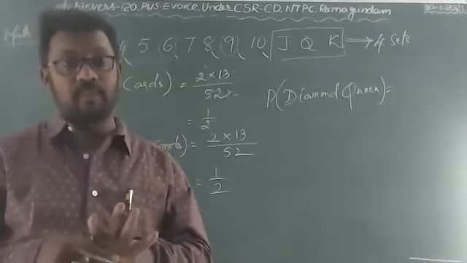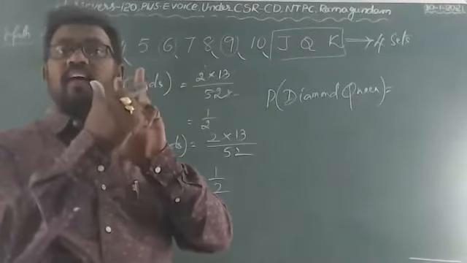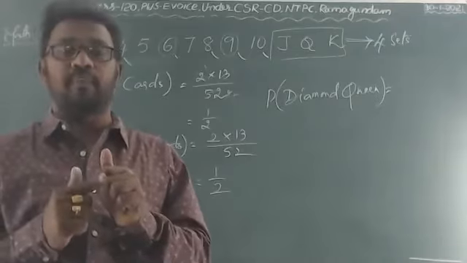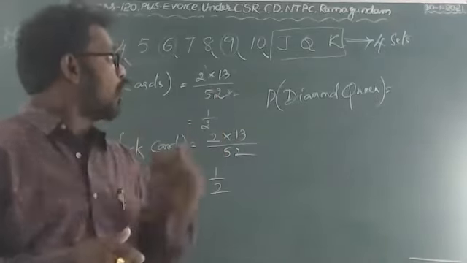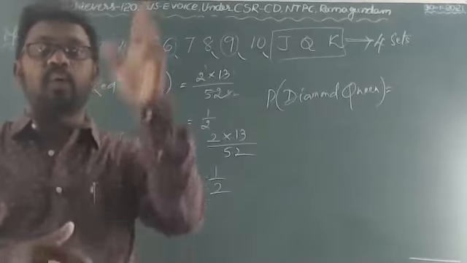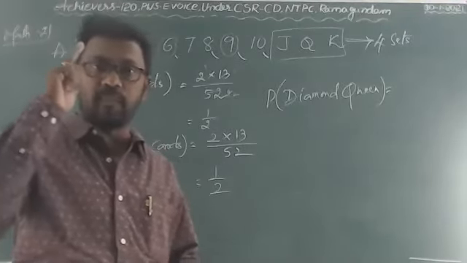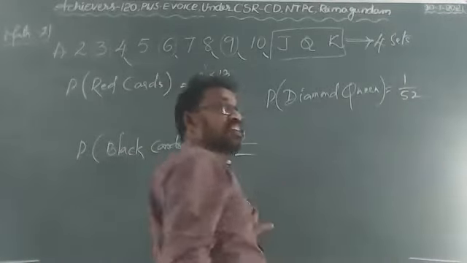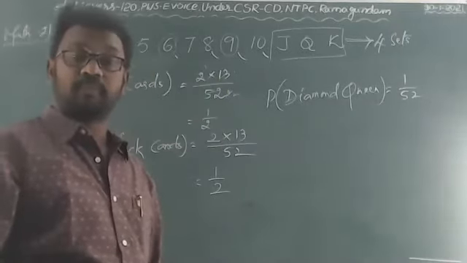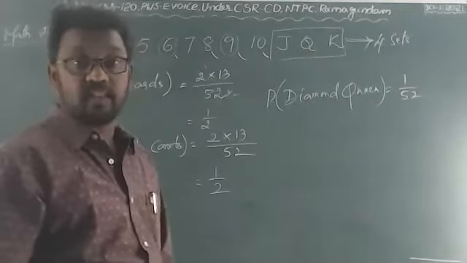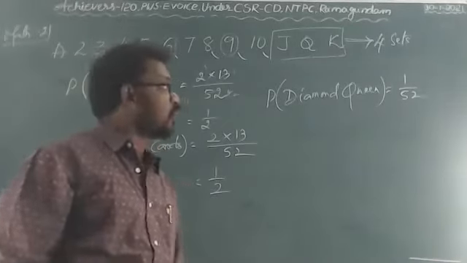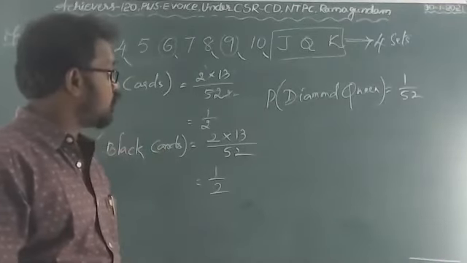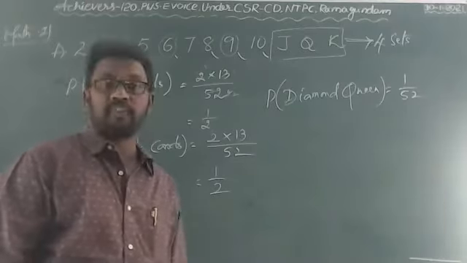Altogether 4 queens are there: spades queen, clubs queen, hearts queen, diamond queen. But the diamond queen will be the only one, so 1 out of 52 cards. You should not take 4 queens; you have to take the total number of outcomes, that is 52.